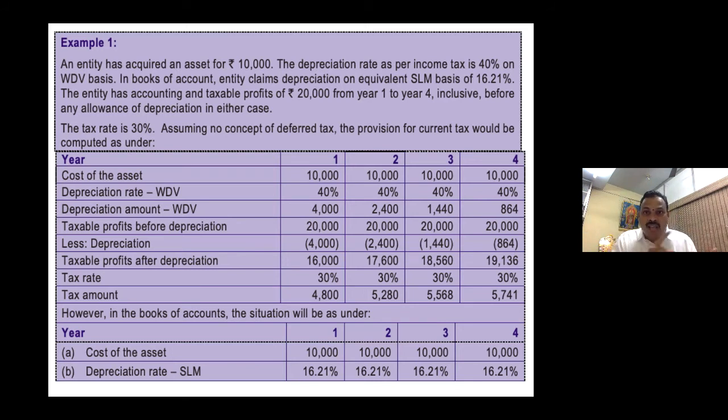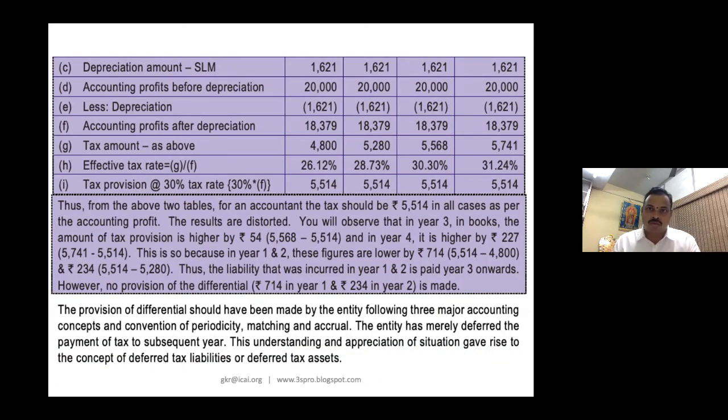As you proceed under income tax, you will pay more tax because depreciation will become lesser in the later years. But that is not the case in books of accounts. So in the first year you will create a deferred tax liability because of the temporary difference.